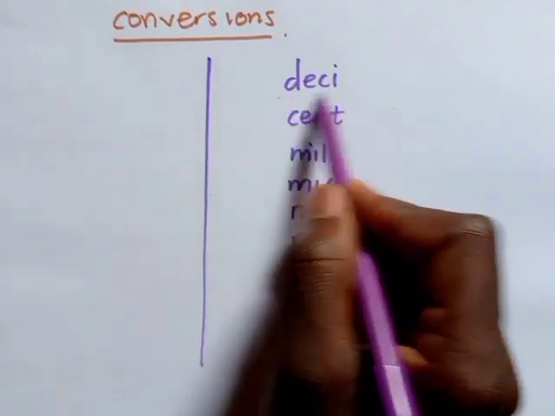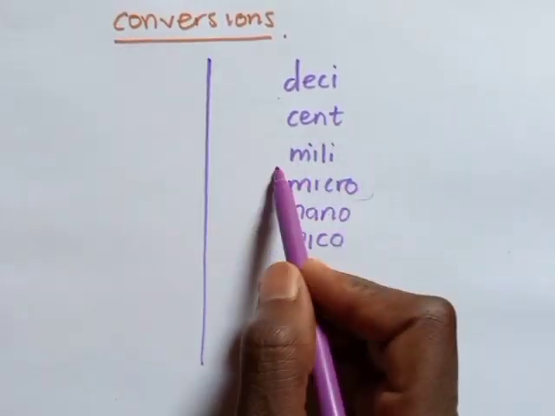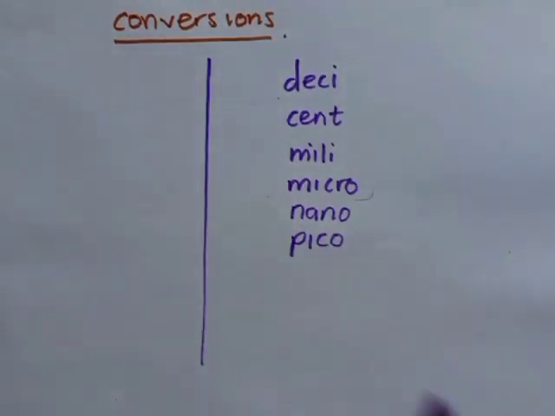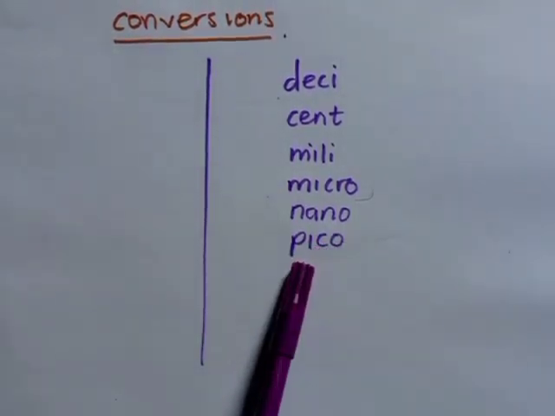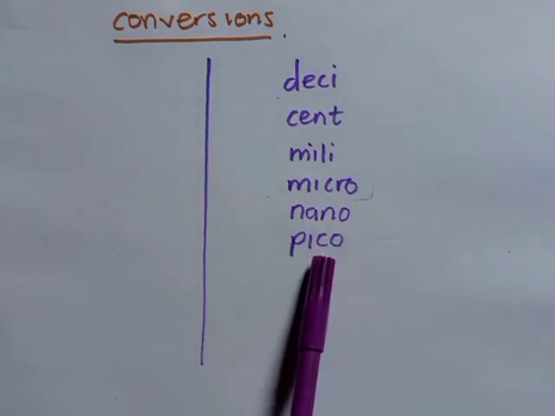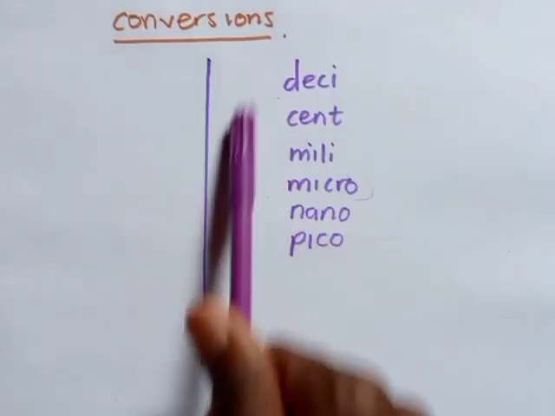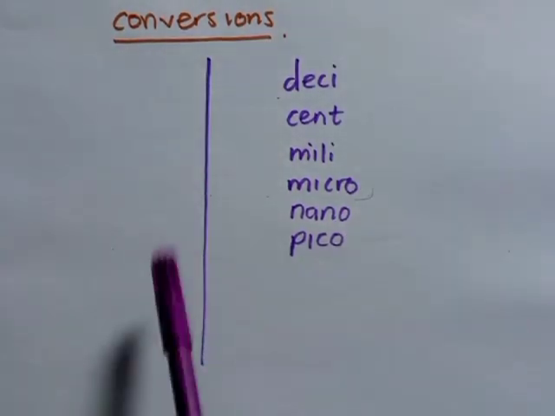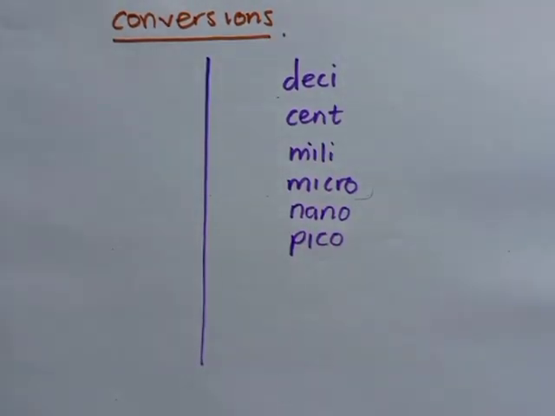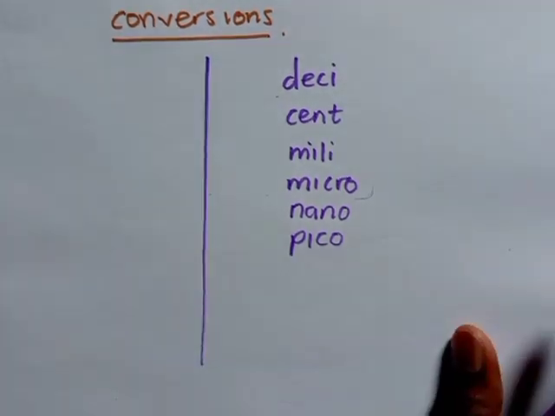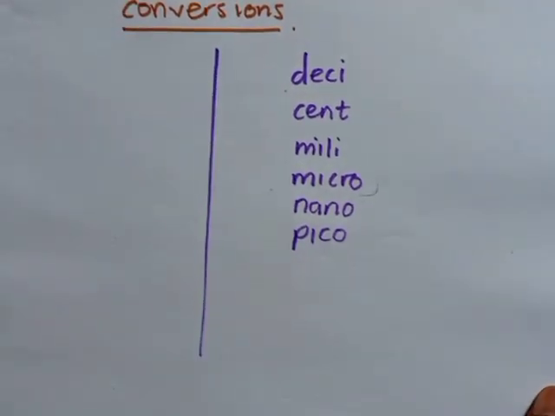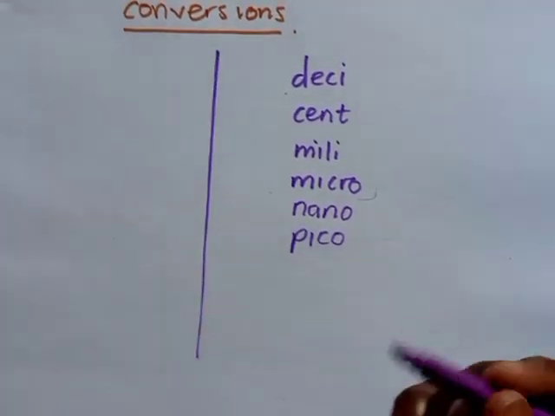And what's the meaning of this? What is the meaning of cent? What is the meaning of milli? And so on. These are not SI units. Why? Because they just help you write something which is very, very big in these quantities. These prefixes decrease the number of that specific physical quantity, or rather the SI units.